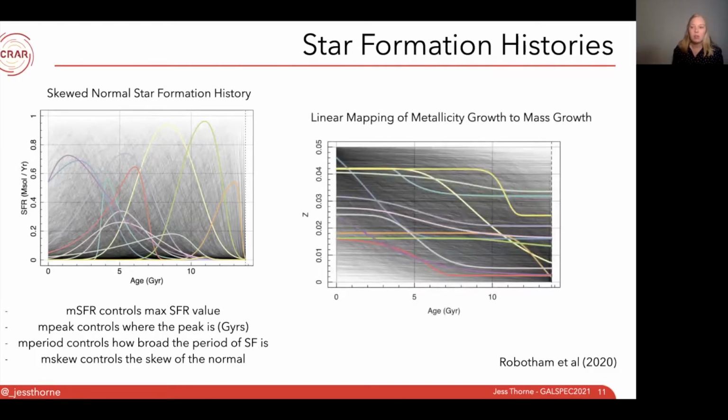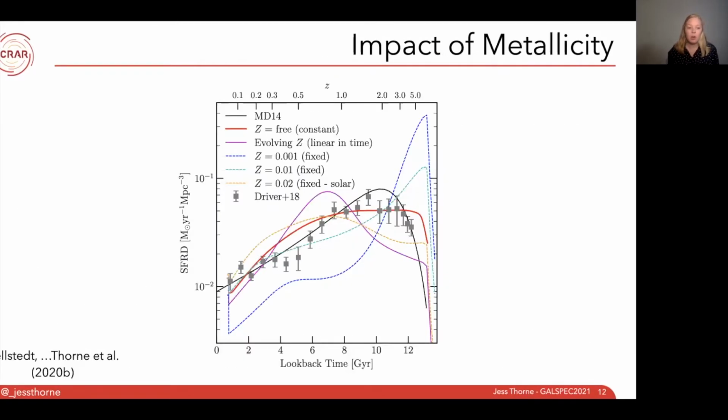The other thing we've been doing is allowing the metallicity in galaxies to grow or evolve over time. To do this, we've been using a simple linear mapping of metallicity growth to mass growth, i.e. as the galaxy forms more stars, it also forms more metals. We've implemented one free parameter, which just models the final gas phase metallicity of the galaxy. This allows our galaxy to have stars within it of multiple different metallicities, but also to have galaxies with multiple different metallicities themselves.